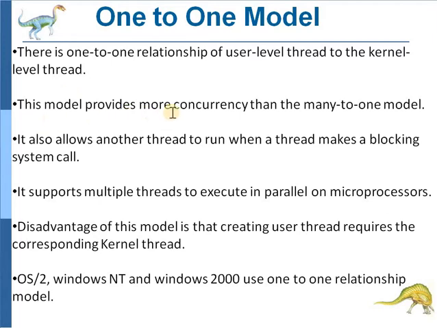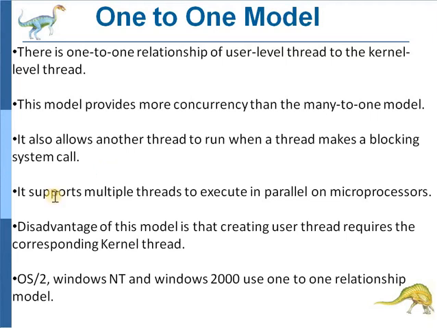This model provides more concurrency than the many-to-one model. It also allows another thread to run when a thread makes a blocking system call, because this model creates a separate kernel thread to handle each user thread. So the one-to-one model overcomes the problem of invoking the blocking system call and the splitting of processes across multiple CPUs.